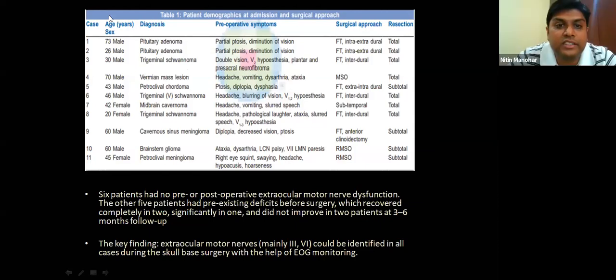Okay. So this is their paper where they have done it for 11 cases. These are all skull-based lesions, where they have used this extraocular muscle monitoring. And they have said that in all the surgeries, they were able to identify the cranial nerves exactly. So the identification is very, very key. And it also correlates with good outcomes. That is what they have mentioned in their paper.